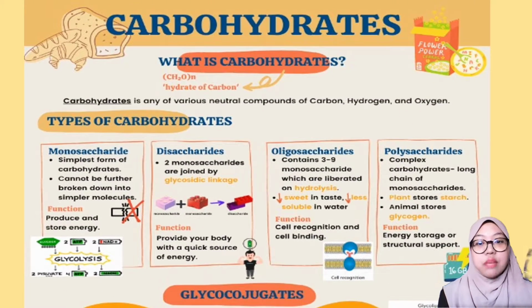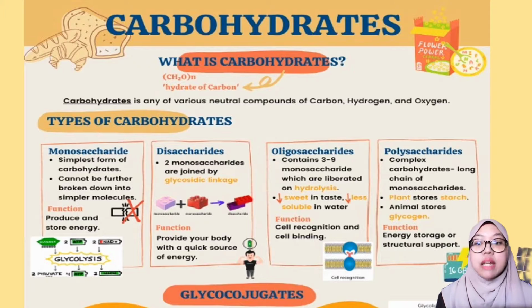So firstly, what is carbohydrate? The term carbohydrate is a derivation of its empirical formula that can be expressed in terms of just carbon and water. There are 4 types of carbohydrates. First, monosaccharides. It is a simple form of carbohydrates that cannot be further broken down into simple molecules. Hence, they are often recognized as simple sugar.